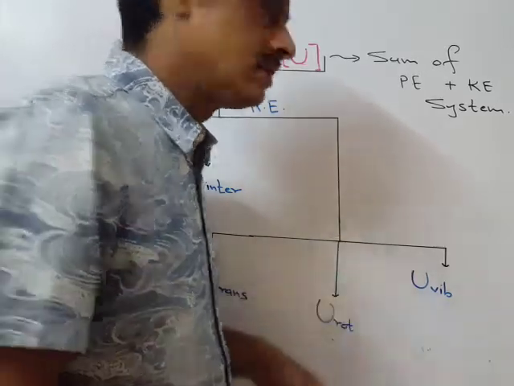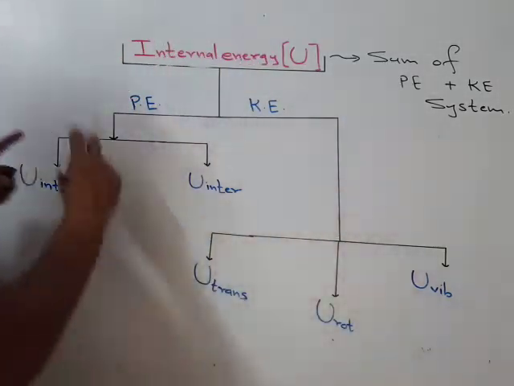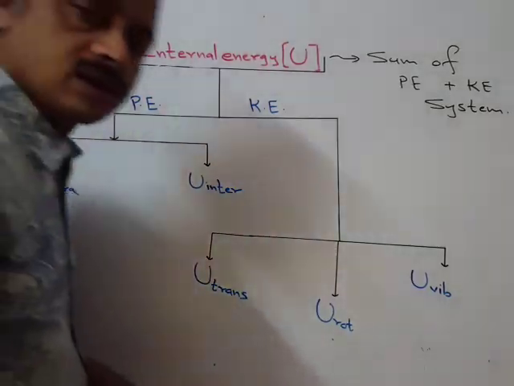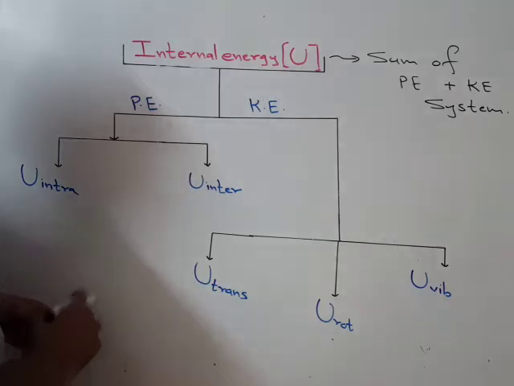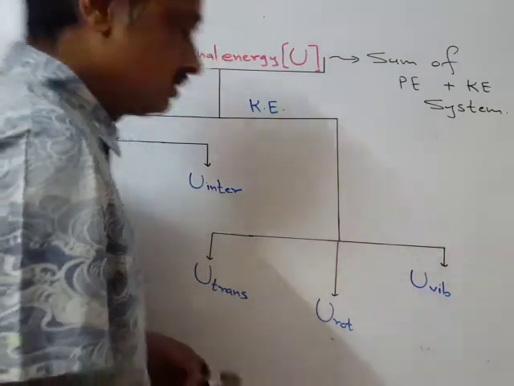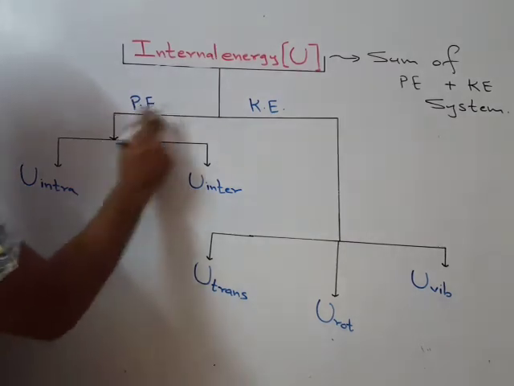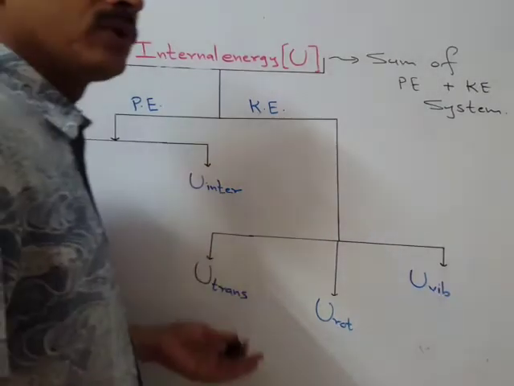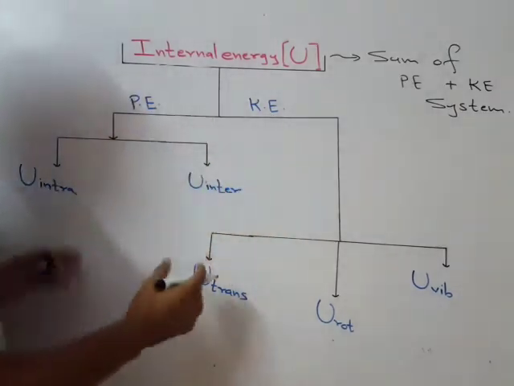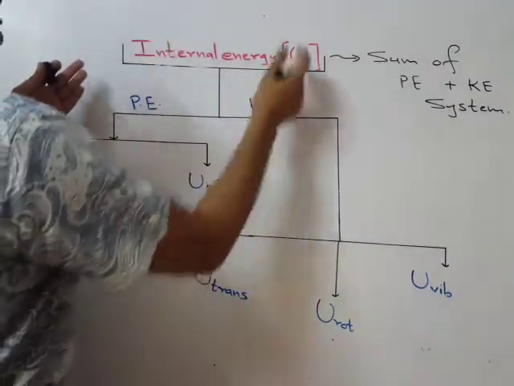Internal energy of a system, from the chemical thermodynamics point of view, is the sum of all forms of potential energy and all forms of kinetic energy.